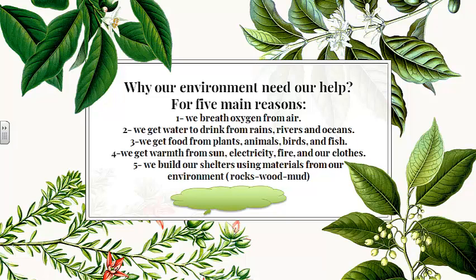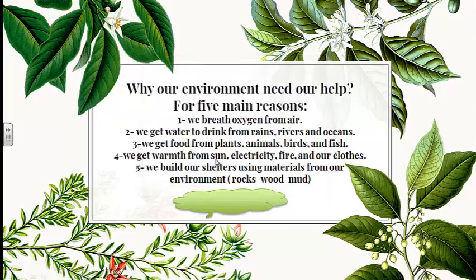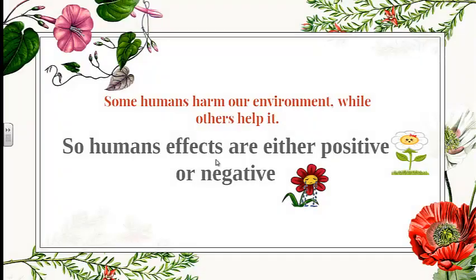For 5 main reasons. Because we breathe oxygen from its air, we drink water from its rivers, seas, and any water body. We get food from plants and animals, birds and fish in our environment. We get warmth from its sun. We build our shelter using materials that exist in our environment, like rocks, wood, and mud. That's why we should take good care of our environment.